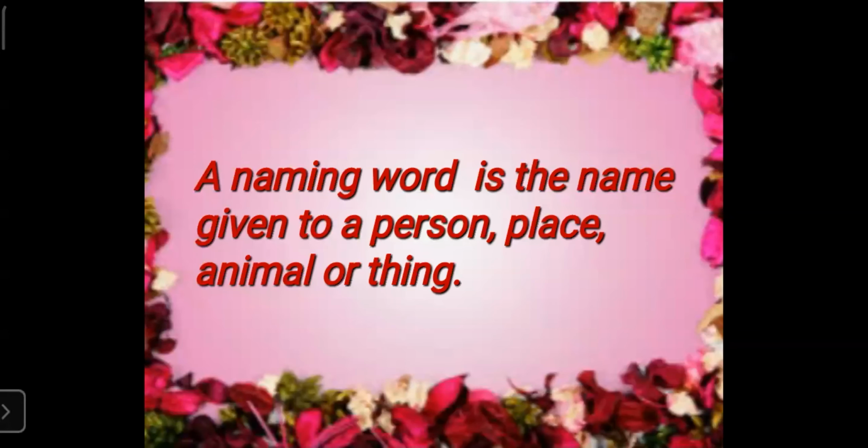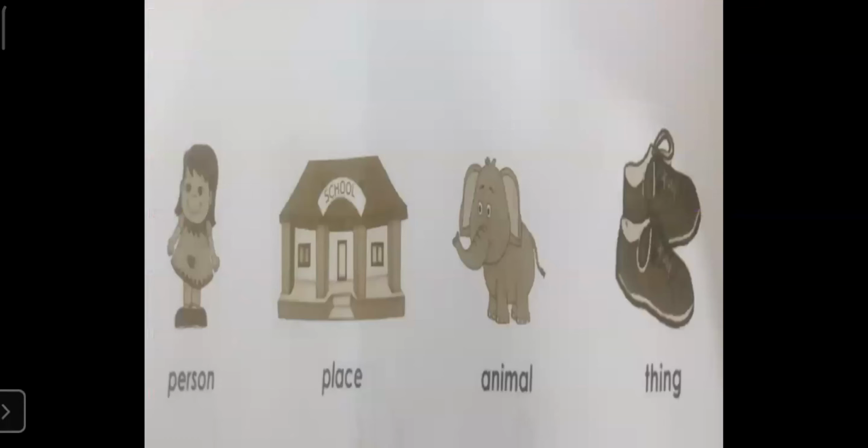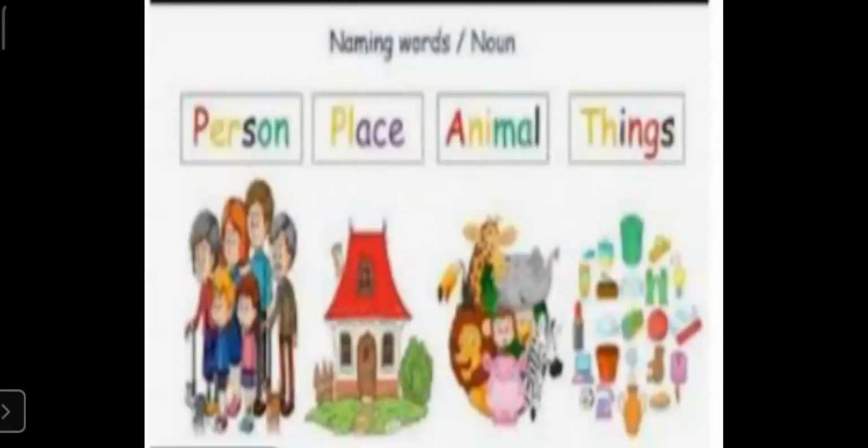In module number 1, we have learned about naming words. A naming word is the name given to a person, place, animal, or a thing. Naming words are the names for everything that we see around us. For example, name of a person, place, animal, or a thing.